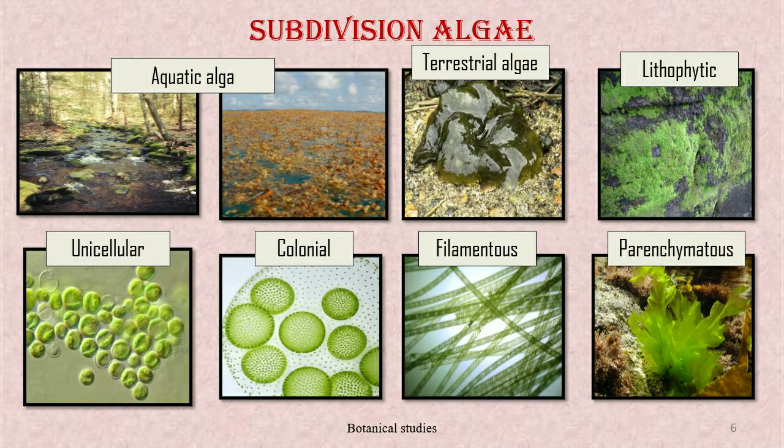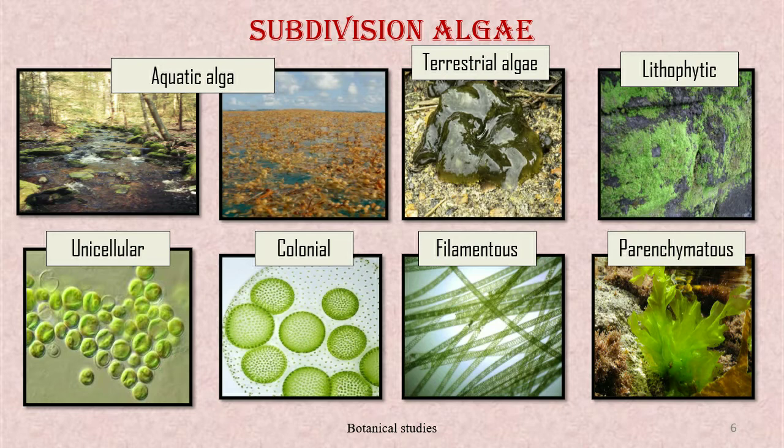Subdivision algae. It is the first subdivision of Thallophyta. Let us discuss the characters of subdivision algae. Common examples of algae are Nostoc, Spirogyra, Volvox, Sargassum, etc. Algae are usually aquatic, but a few are also found on moist soil surfaces, that is, in a terrestrial habitat. They are also found on tree trunks, wet rocks, moist soil, etc.